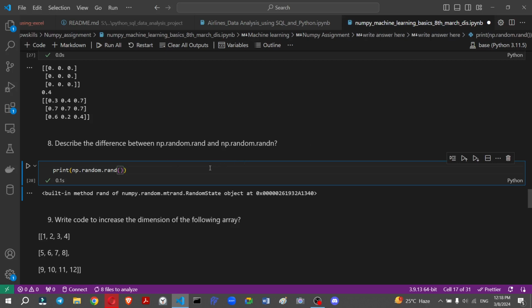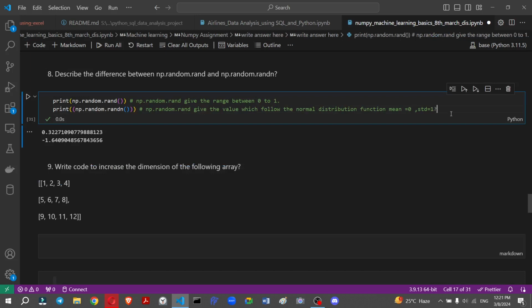So I create some list from there and write some comments. The random rand creates a range between 0 to 1, which is shown in the output section, and the second one is random dot randn, which gives a value that follows the normal distribution function. And what is normal distribution function?